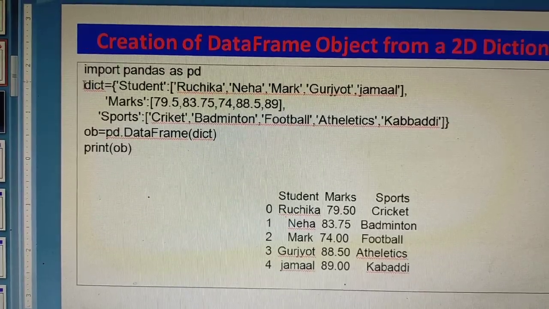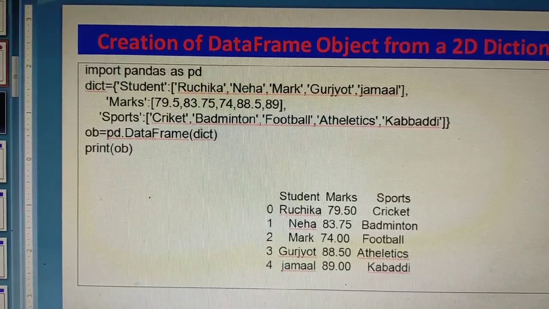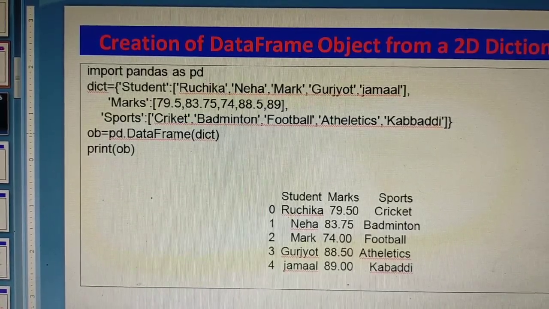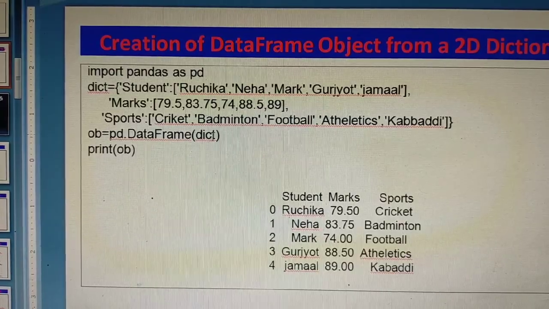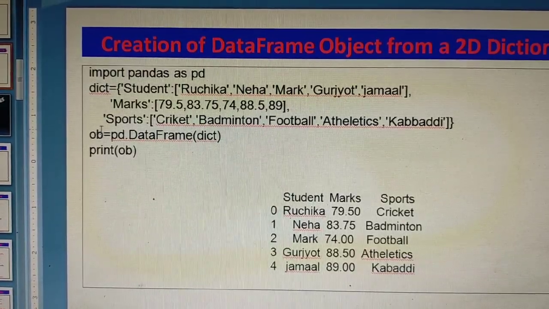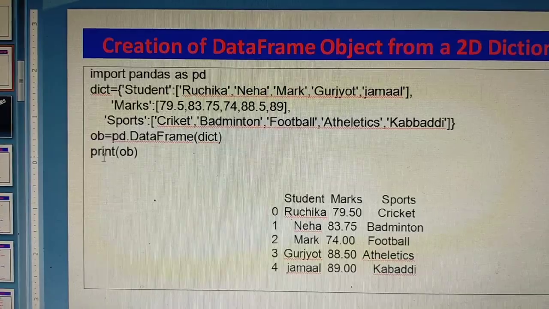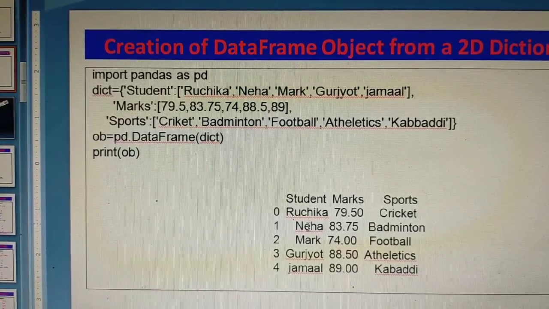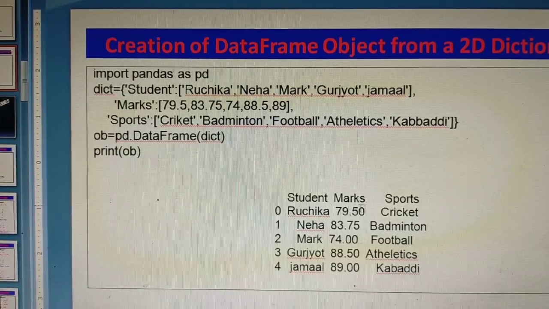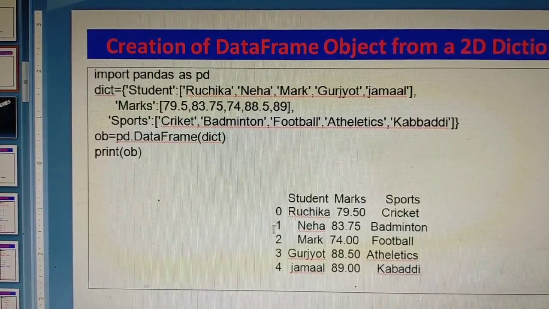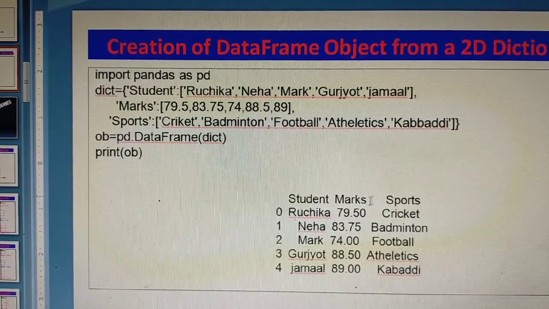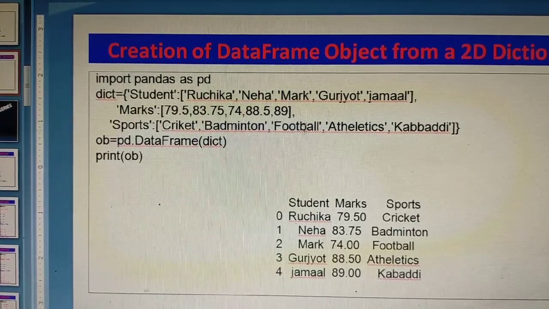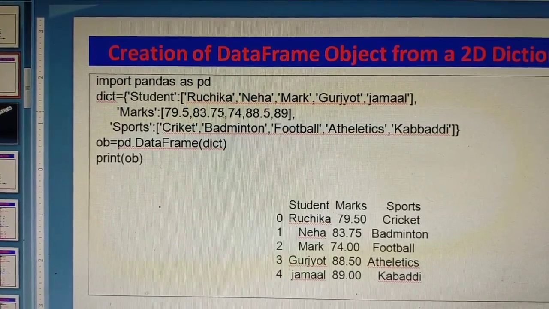Then this dictionary variable name is written here to create the data frame. The pd.DataFrame function will create the data frame that is stored in the ob object, and when you print the ob object you will get the data frame. So the data frame is a 2D two-dimensional data structure that is stored in a tabular manner, containing several rows and several columns. So this is the way you can create the data frame.